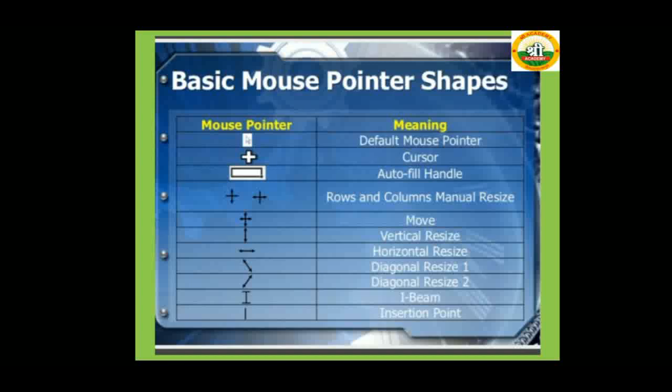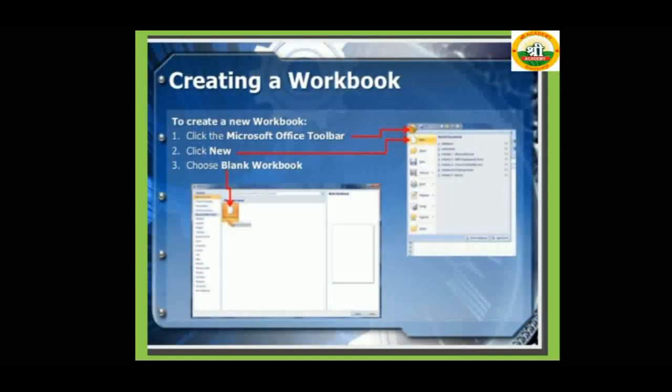Then the autofill handle, row and column manual resize, move, vertical resize, horizontal resize, diagonal resize, I-beam, and insertion point. This is very important for people who use MS Excel to know what each shape means, for a better way to understand.